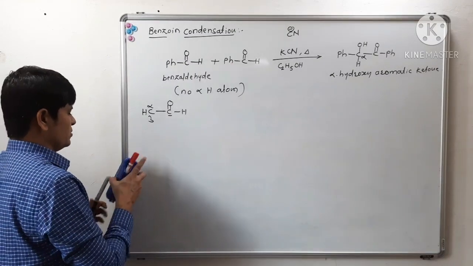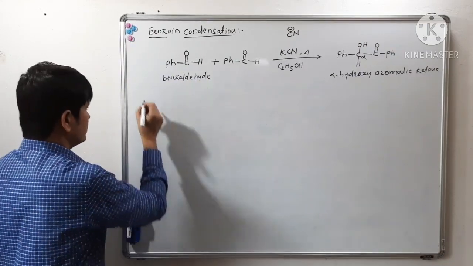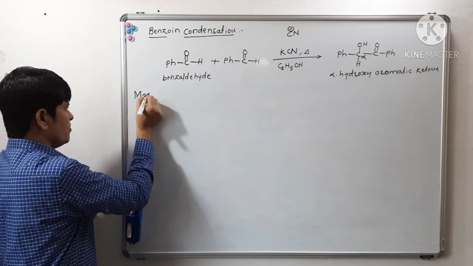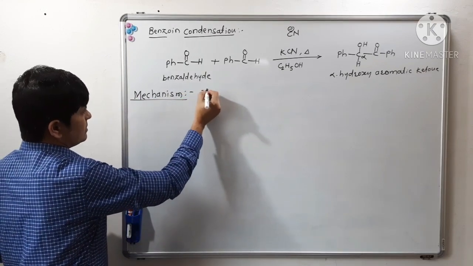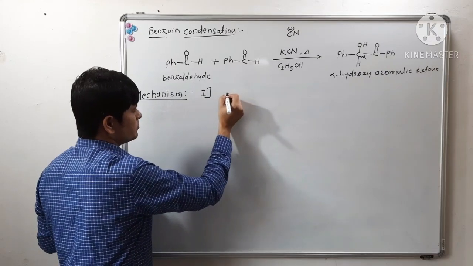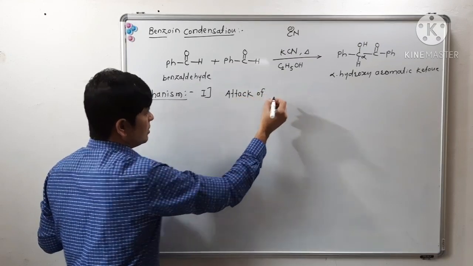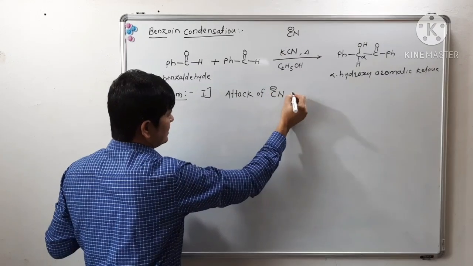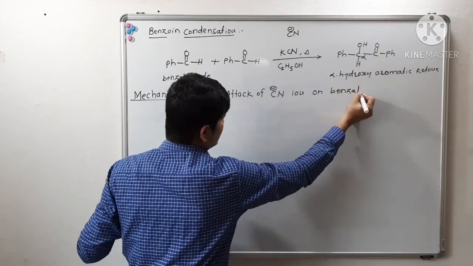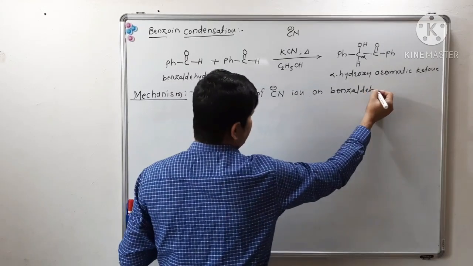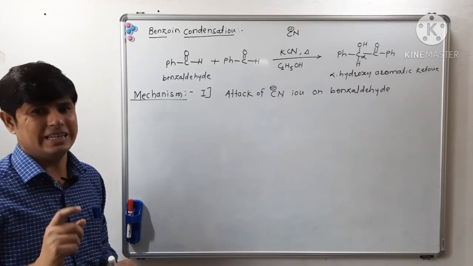Now let us see the mechanism for benzoin condensation. Okay, the first step of the mechanism is attack of cyanide ion on the first molecule of benzaldehyde.